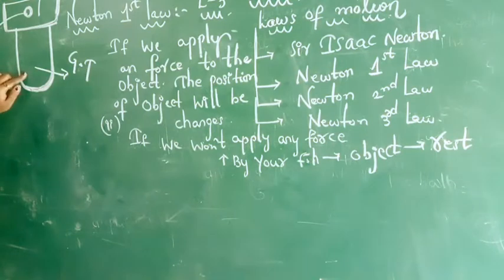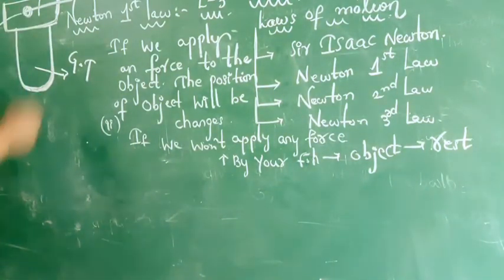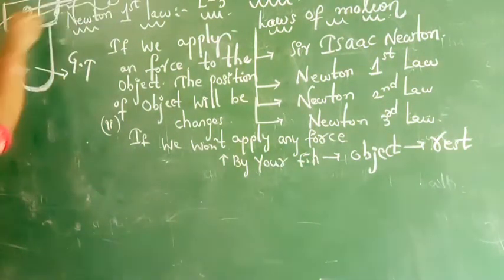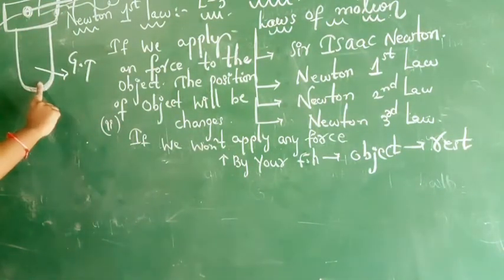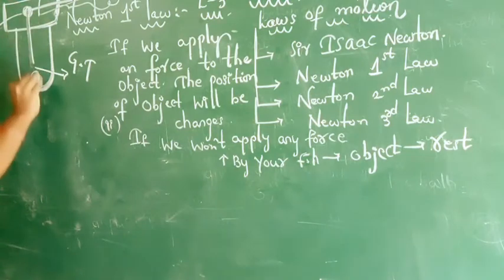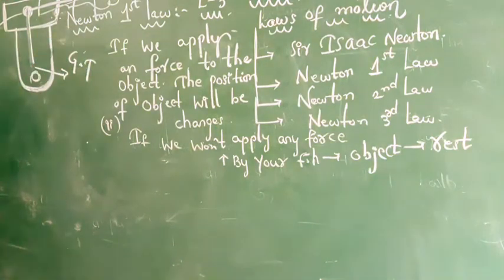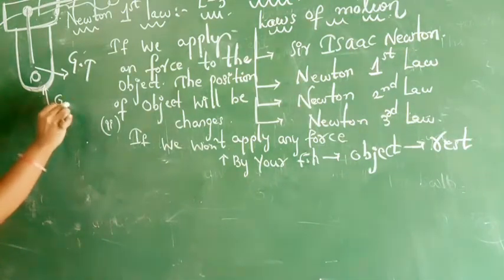Now place a thick paper on the surface of this tumbler. Third point is, now try to place a coin on the surface of the paper. Now drag this paper with the help of your free hand. What happens to this coin? The coin will fall inside this tumbler. Yes or no? Whenever you apply some force to this paper, the position of the paper will change and the coin will fall inside the tumbler. This is because of gravitational force.